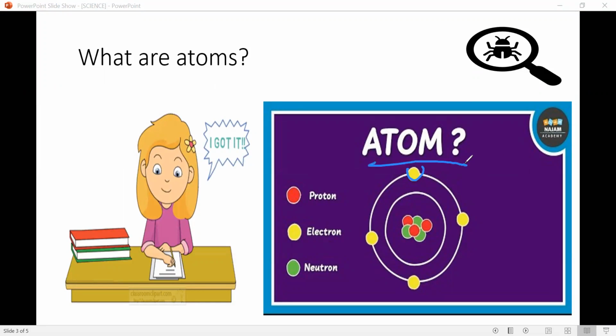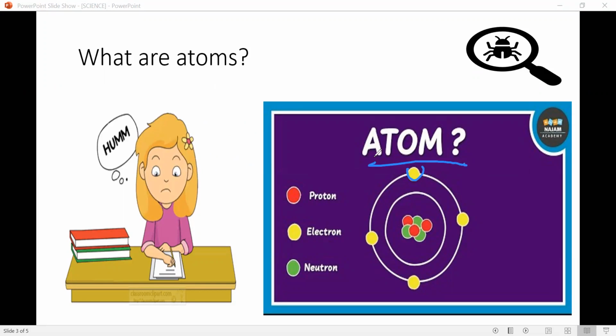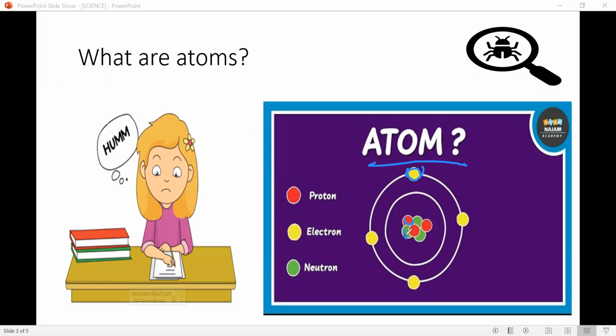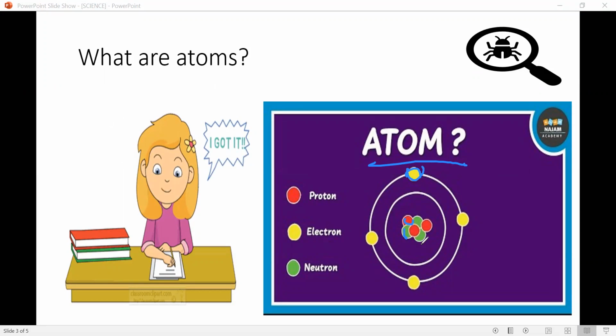What is an atom over here? An atom is the smallest particle that I told you, and it was named by John Dalton. And these yellow particles, red particles, and green particles are just for informing you, but in nature they are not in green or yellow color. They are in other colors, or they are not in colors.